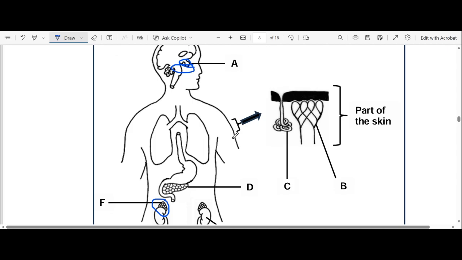So our answer is F. It's A and F. So our F is what? Adrenal glands. So our answers respectively are A and F. But they wanted the names of the glands. So our answer is the pituitary gland, or you can say hypophysis, and the adrenal gland.